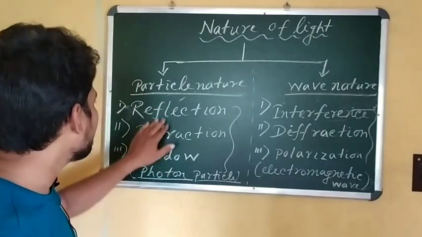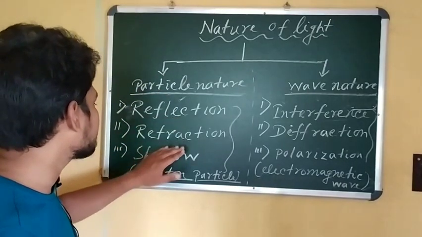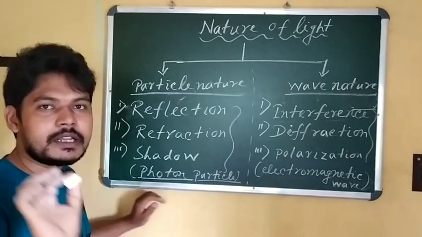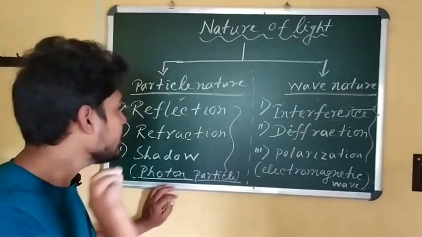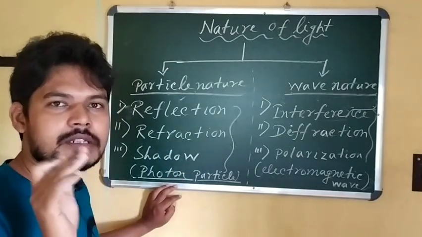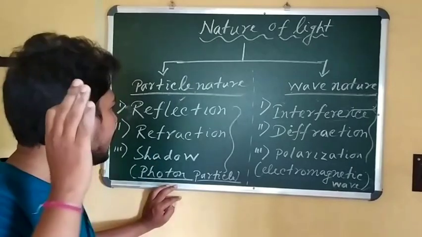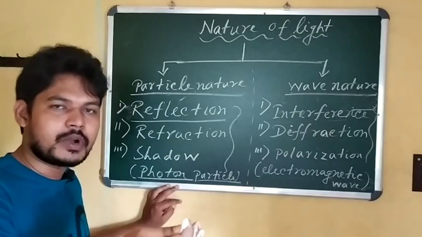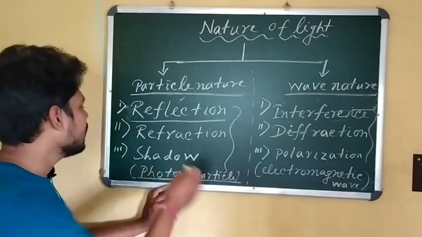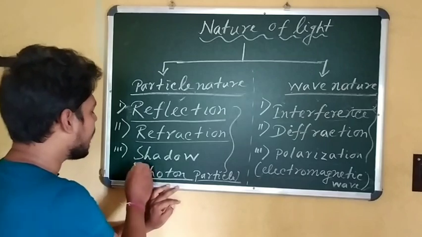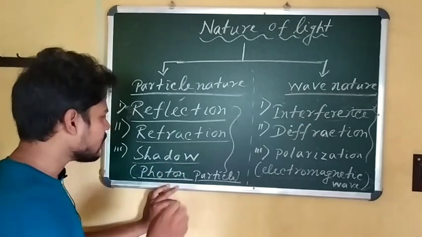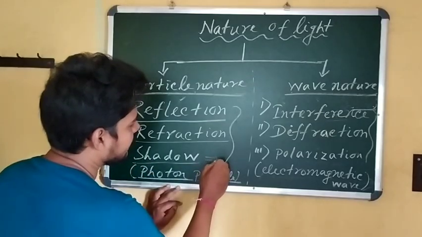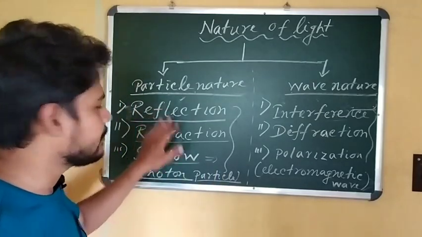In the particle nature we can say that reflection, refraction, and shadow formation, all these three are based on the rectilinear propagation of light. Here we consider that light always travels along a straight path, and due to this we can easily prove reflection and describe the phenomenon of reflection of light, what refraction of light is, and how a shadow forms. If we do not consider that the propagation of light is rectilinear, then we cannot describe this.